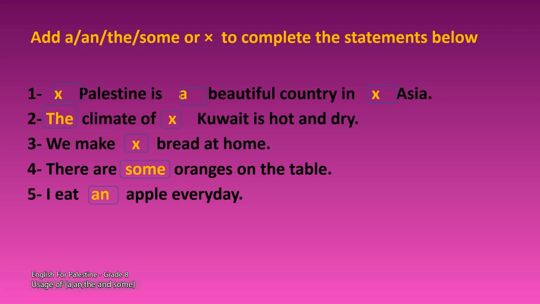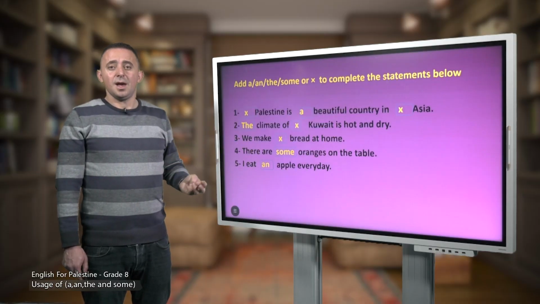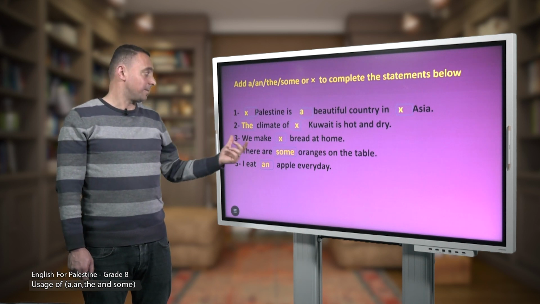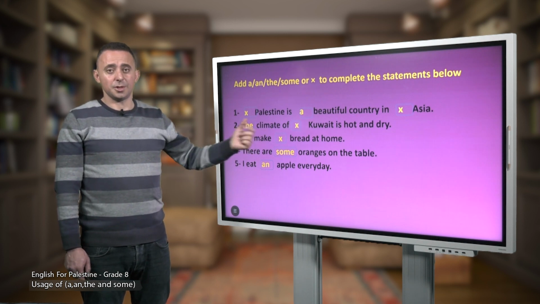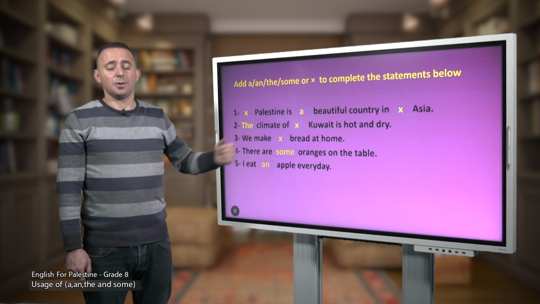Let's go to number 4. There are some oranges on the table. Again, there are some oranges on the table. Notice the word oranges is countable and it's also plural. So we have to use the indefinite article some. We say some oranges, right? Some oranges. So some is followed by a plural and countable noun.